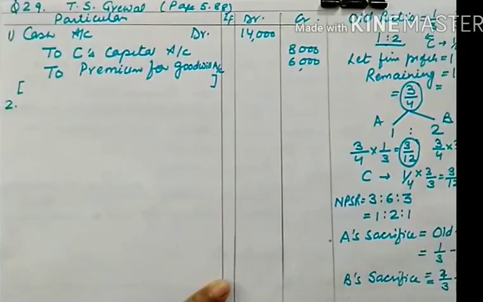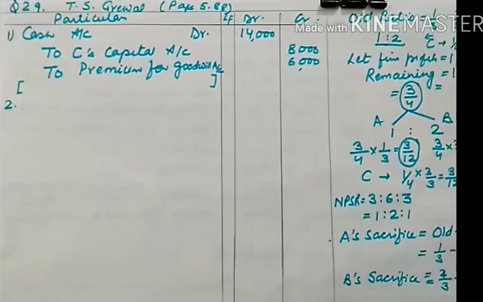So how do you write the sacrificing ratio? If denominators are same, you can combine sacrifice shares, but this is not true in case of new profit sharing ratio. I repeat, in case of sacrificing ratio, when you need to combine the sacrifice of two partners, if denominators are same, you can add the numerators, but this is not equal to the total. Why is this not equal?